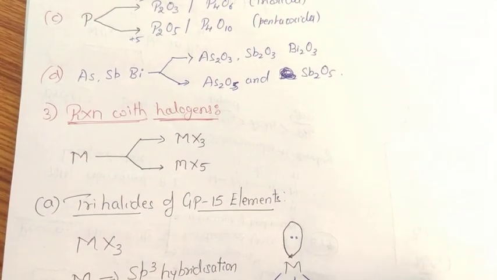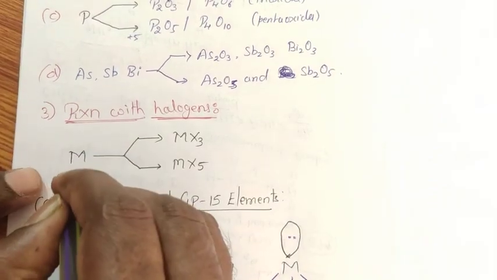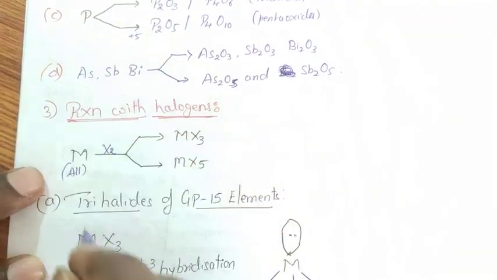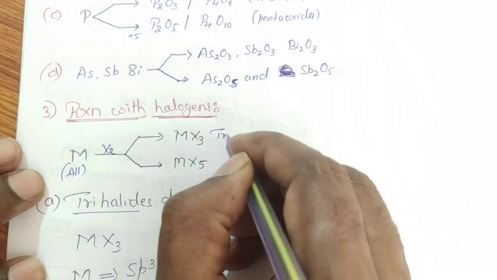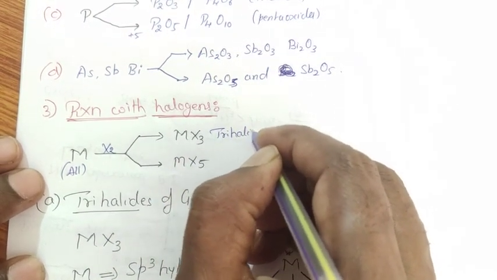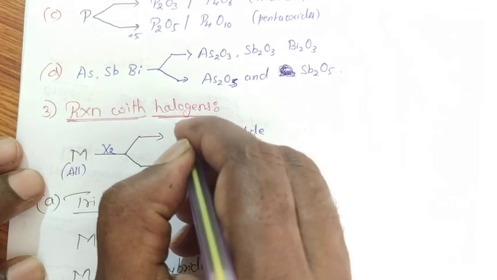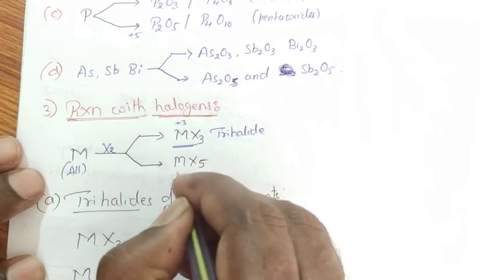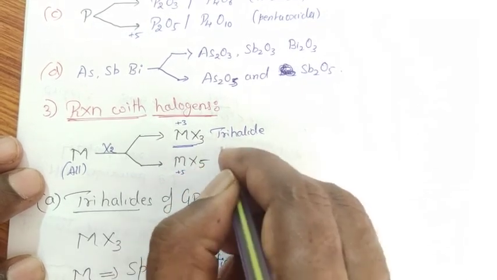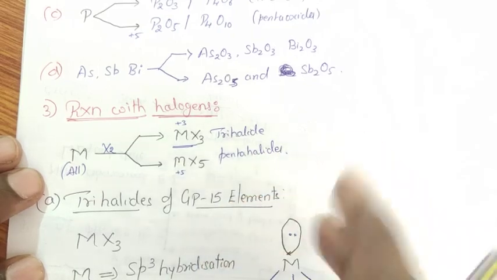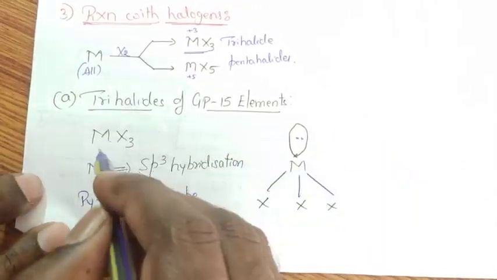Next, reaction with halogens. All the elements of group 15 react with halogens directly or indirectly to form two types of halides. The first one is trihalide of type MX3, where the oxidation state will be +3. The other is where it is +5, that is pentahalides. First we'll go with the trihalides of group 15 elements.